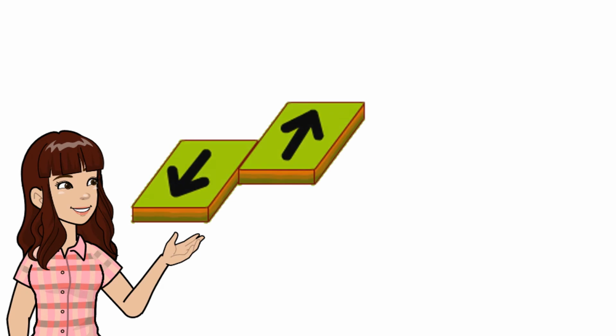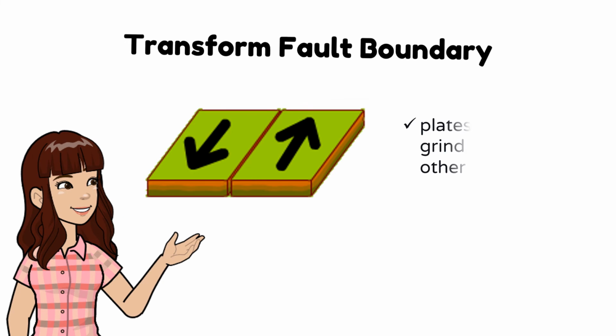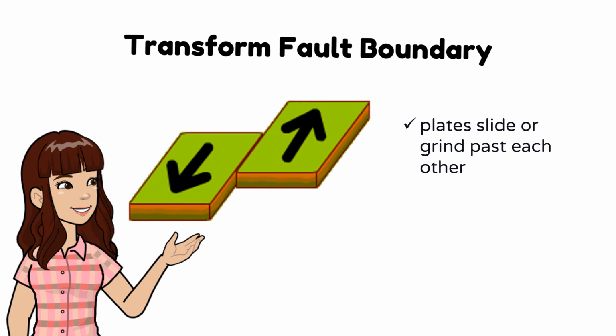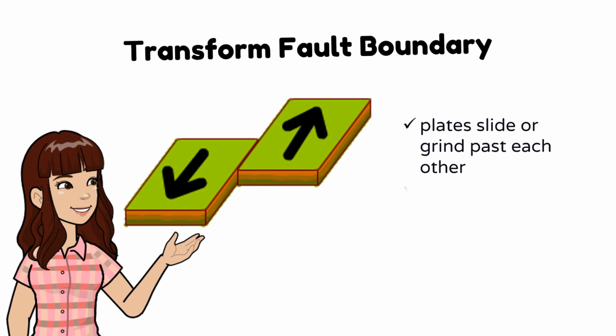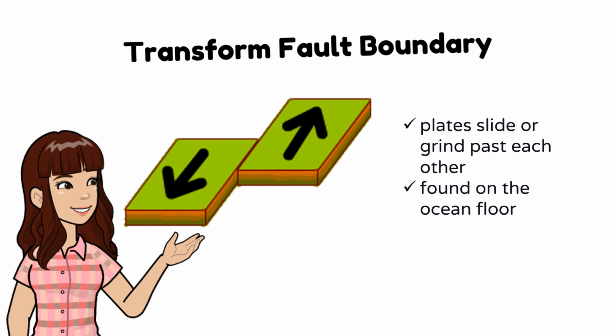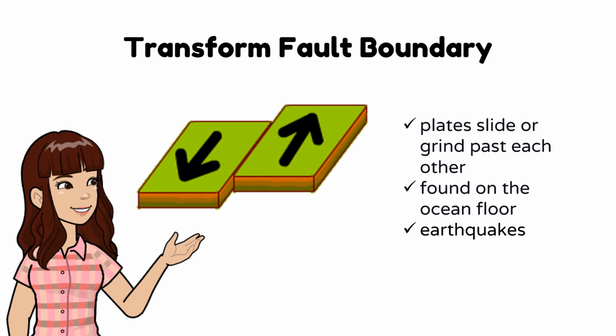The third type of plate boundary is the transform fault boundary, where plates slide or grind past each other without diverging or converging. Most transform faults are found on the ocean floor. They commonly offset active spreading ridges, producing zigzag plate margins, and are generally defined by shallow earthquakes.